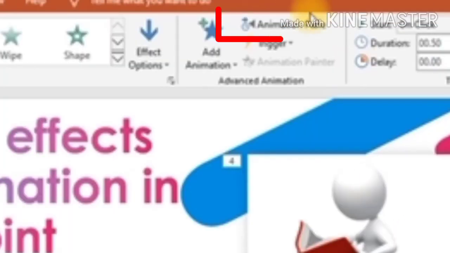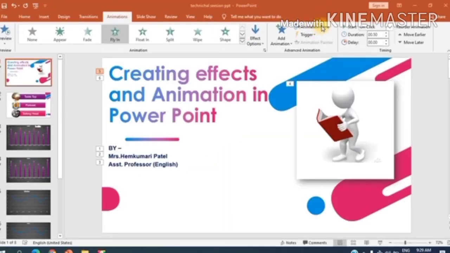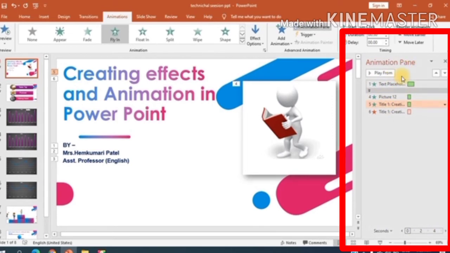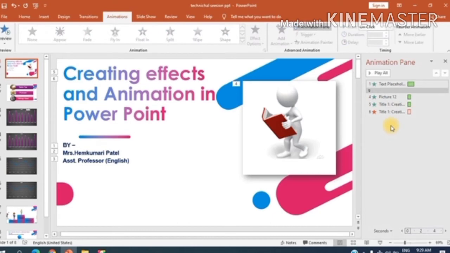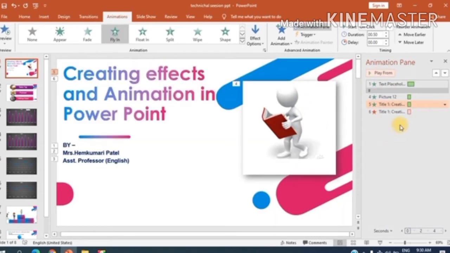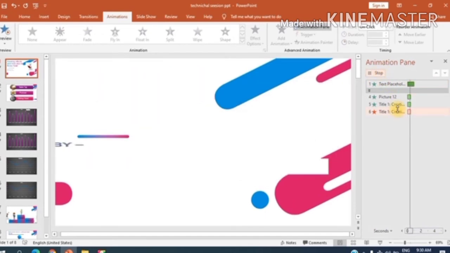Now the next option is animation pane. When we click on this option, some information appears on the screen. See, like this. These are nothing but the animations which we have applied on the slide. They provide the sequence of the animations. This animation pane helps us to see all the animations applied in the slide, like this.